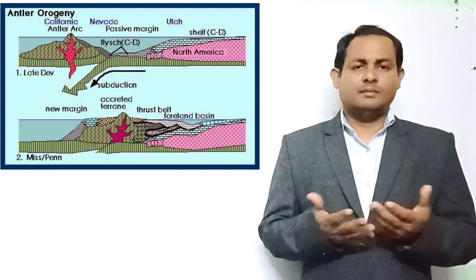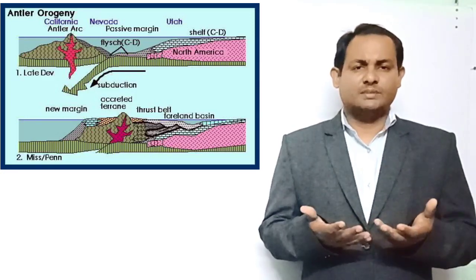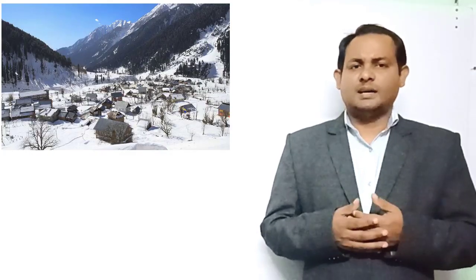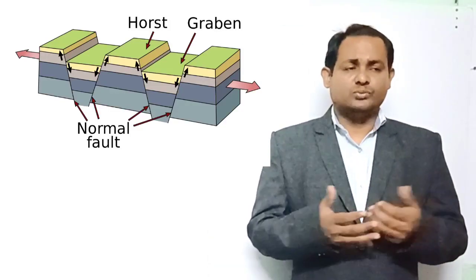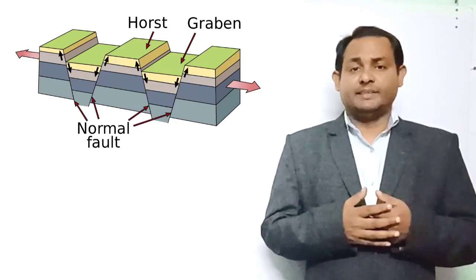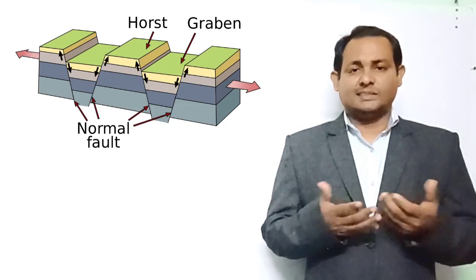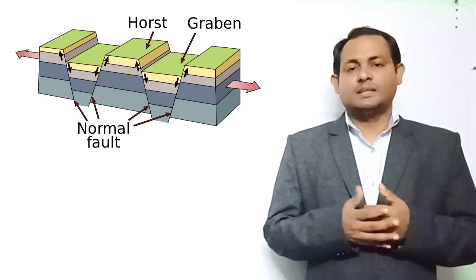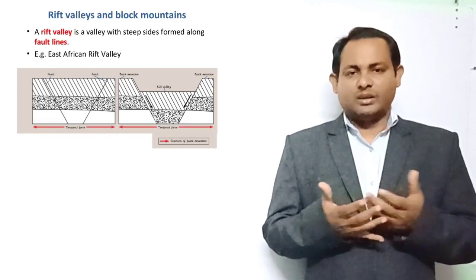They are the young mountains of the world, and hence they have some of the highest peaks of the world also. And next there are the block mountains. Block mountains are formed when large areas are broken and displaced vertically. In this case the uplifted blocks are called the horst. On the other hand, the lower blocks are called the graben. Examples of block mountains are the Rhine Valley and the Vosges mountains of Europe.